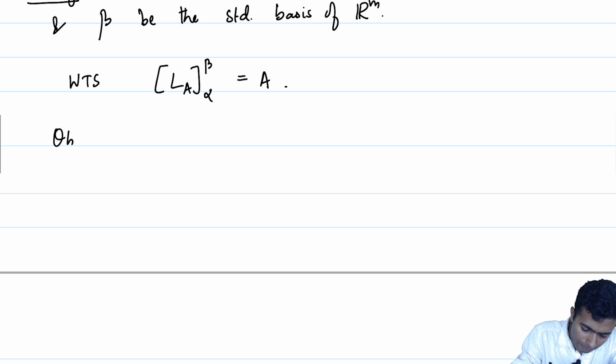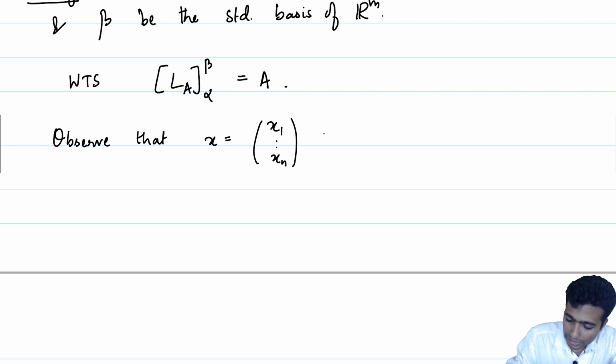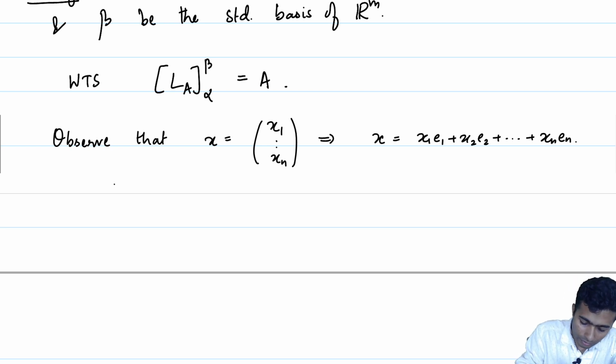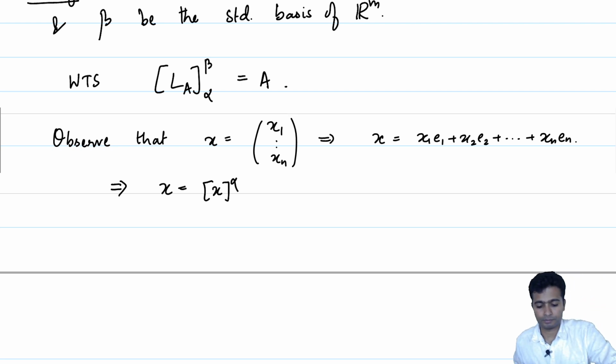Observe that the vector x with column representation x1, x2, up to xn implies that x is equal to x1 e1 plus x2 e2 plus up to xn en, which implies x is nothing but [x]_alpha.